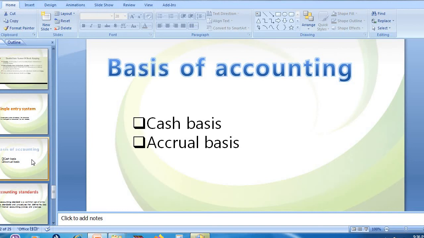For example, someone named Raju. See here, Raju named person need to pay us rent. That is due on which month? December 2014 it is due. Understanding, right? So that means what? Raju is a person who need to make a payment of rent to us, and that is due on December 2014. But what they did? They paid in the month of January 2015. That means what? So 1 month later they have made a payment of rent.